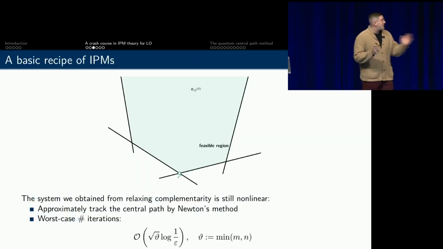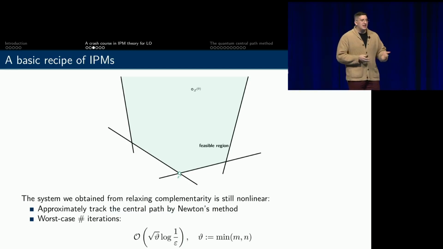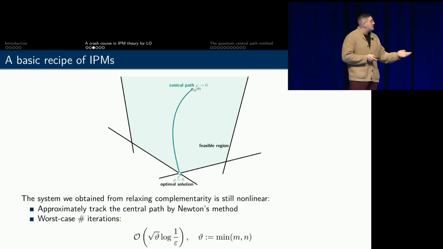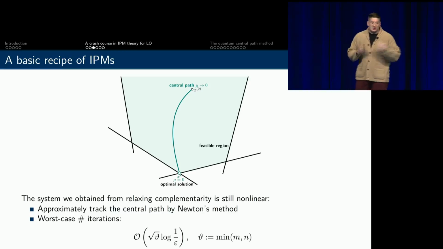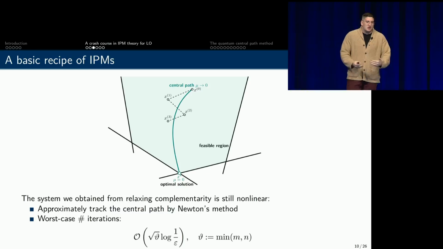I don't know if I've said 1,000 words, but here's a picture. Basically, I have a feasible region here for an LP. For now, I'm going to assume access to a point lying strictly in the interior of this feasible region. What I know from the theory is that the central path is uniquely determined by this point and extends analytically to the optimal set. But even though I've just perturbed the KKT optimality conditions, they're still nonlinear. So what I do is take a sequence of local linearizations, or Newton steps, trying to stay as close to the path as possible while progressing towards the optimal set.